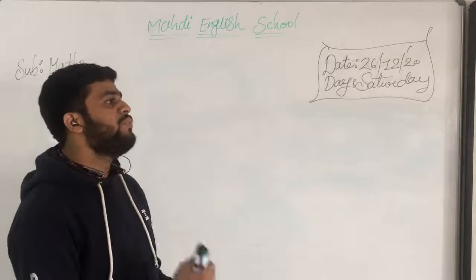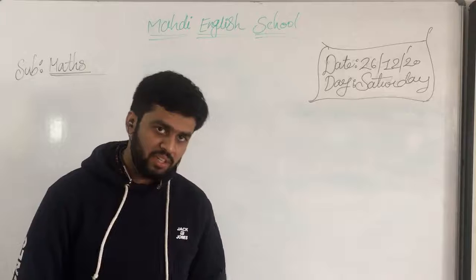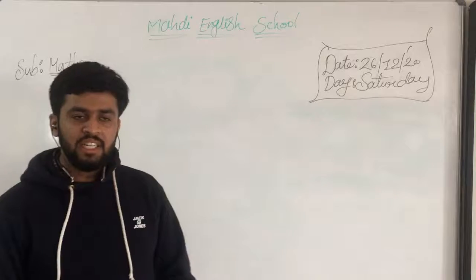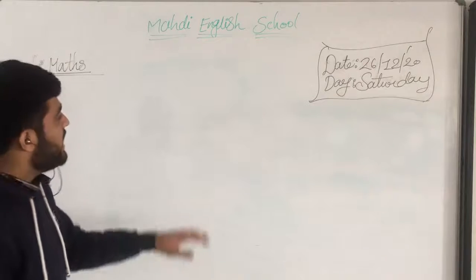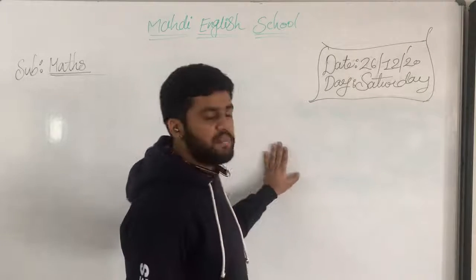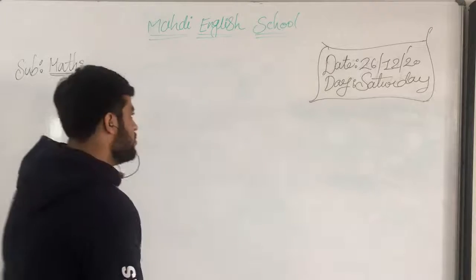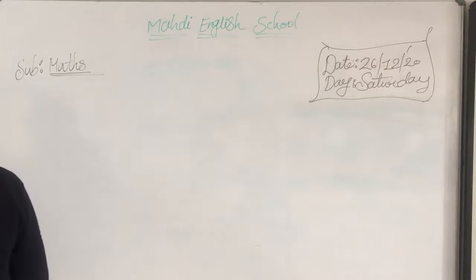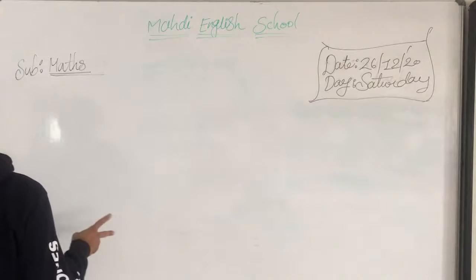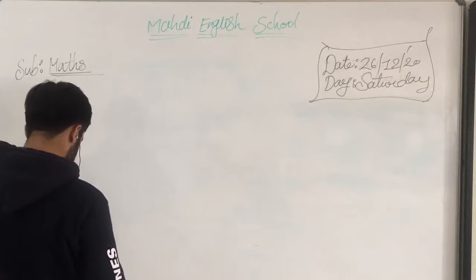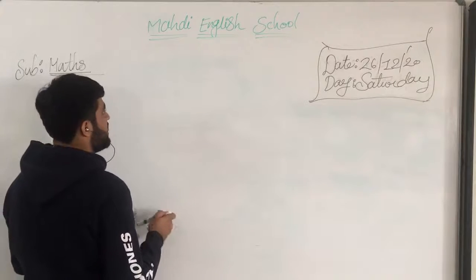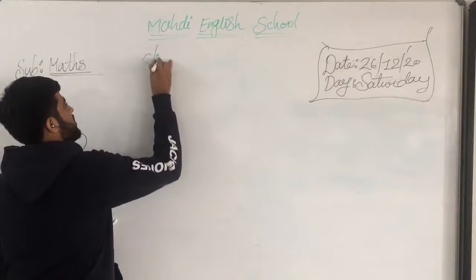Now again we have to do the revision of chapter number 7, fraction, and then we will move on. I hope you all have understood what we have done. Now I am going to teach you exercise number 7a. Here we started exercise number 7a. 1, 2, 3 we have done, and then we will move on further in the next session. So here we will start chapter number 7.